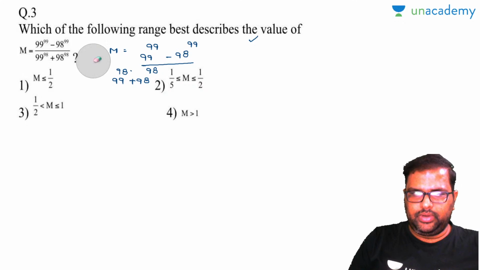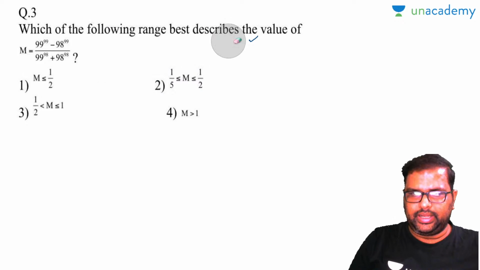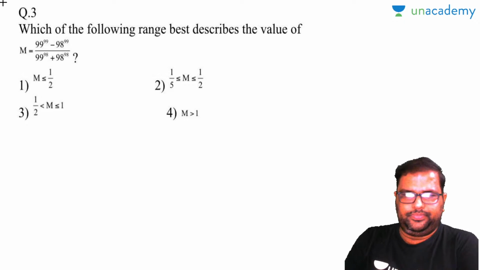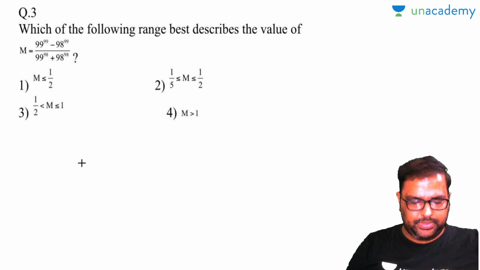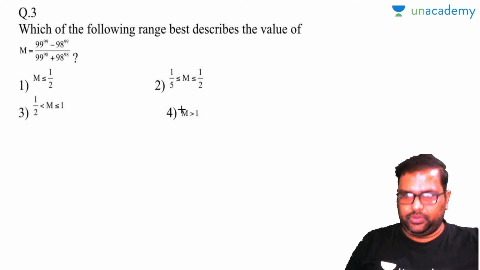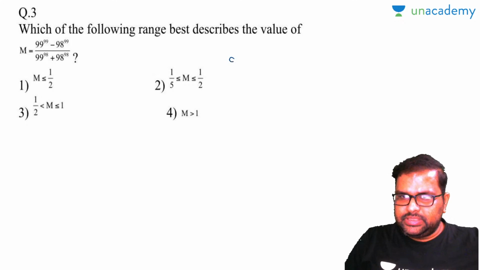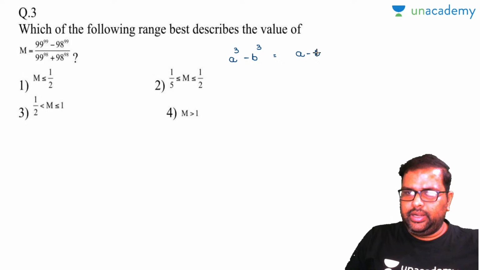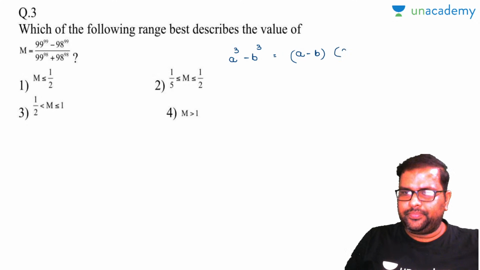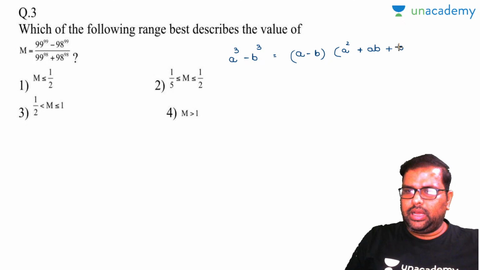So what I will do is I'll eliminate this. I'll write it down here again. Now see. No Punam, no Punam, no Rashmi. No. Now see here. You have seen a formula called a cube minus b cube in your primary classes. And the formula is a minus b into a square plus ab plus b square. Am I right or wrong?